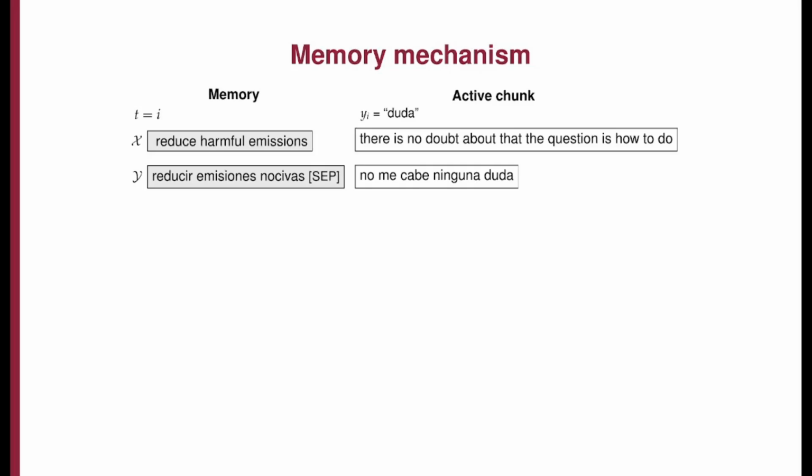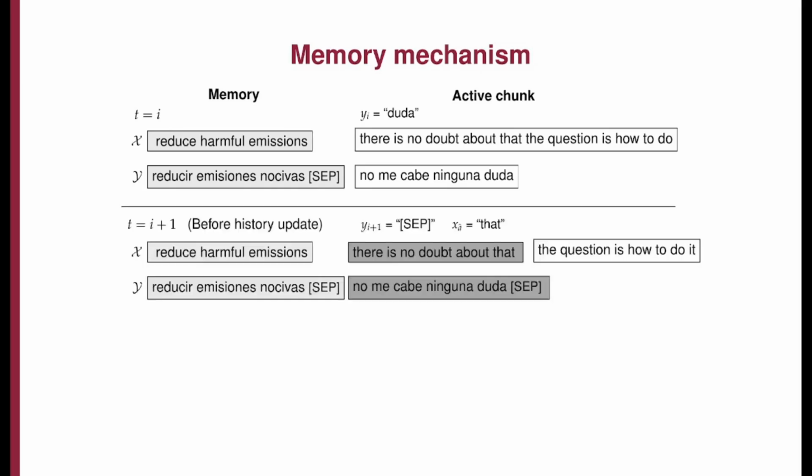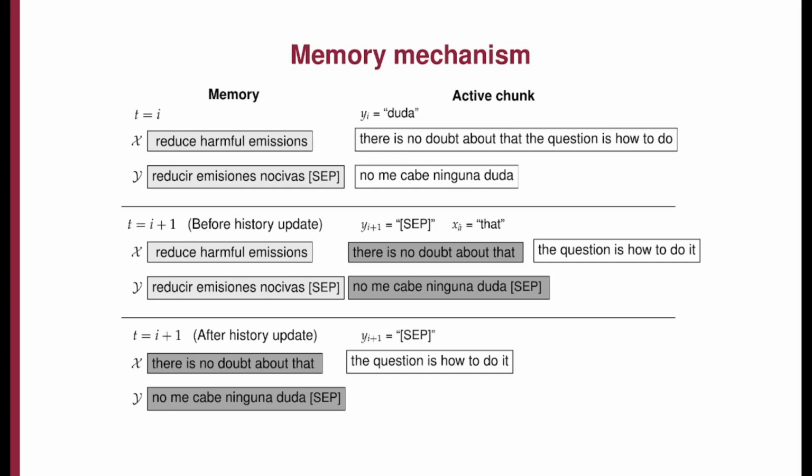For a better illustration of the mechanism, let us imagine translating an English stream to Spanish at time i, with a maximum of one history chunk. Our mechanism has identified "reduced harmful emissions" with the Spanish output and an active chunk of partial input. At the next time step, the model reads a new word, "it", and writes the token SEP to the target stream. Then, our log-linear model identifies the best position for the active chunk, which corresponds to that of the token "that", moving the chunk into the memory buffer. Finally, since we have limited ourselves to only one chunk of memory, we eliminate our oldest pair in this case.